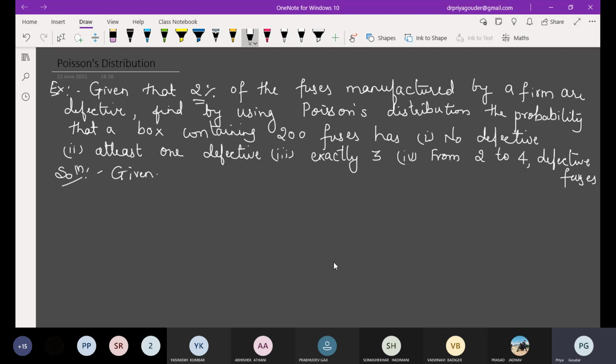So 2% means out of 100, 2 of the fuses are defective. In Poisson's I require m, or else I require n and p. What is this representing? Is it m?